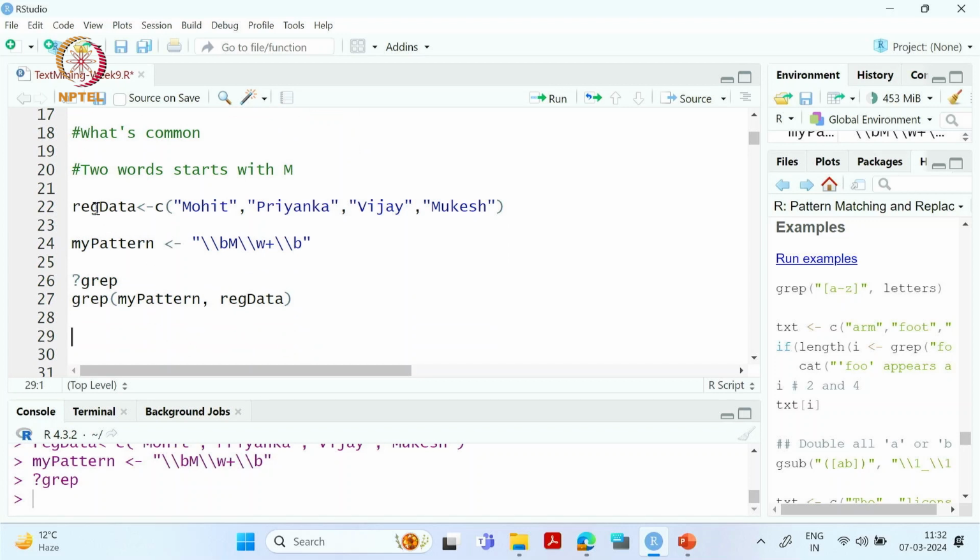So this is our object where we have these 4 words, and this is our pattern. Okay. Now I will call this function where my pattern is this and where my object is this. If I do like this, it gave me the output 1 4.